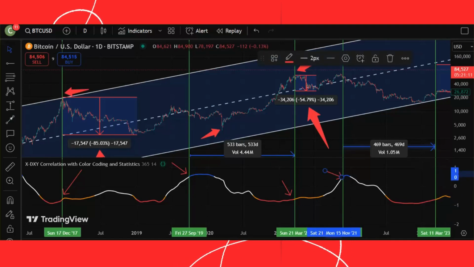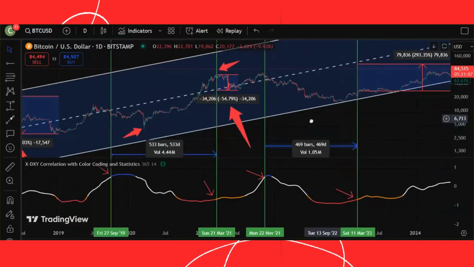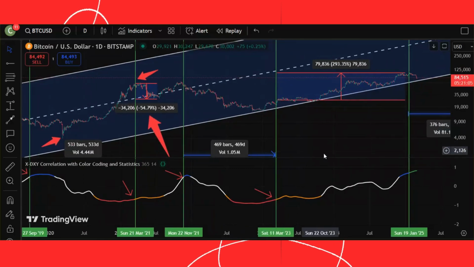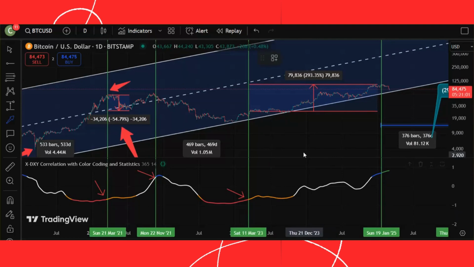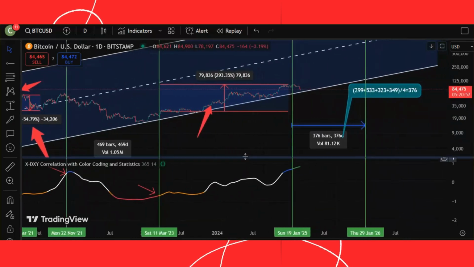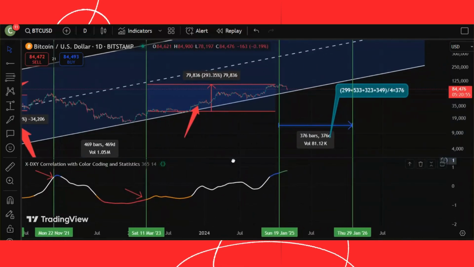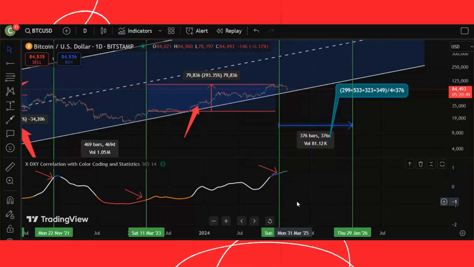The next cycle dates back to November 2021, starting with the blue color and ending with the red color. In this cycle, the trend is downward, so we expect an upward trend after the cycle ends in March 2023, which as we can see has happened, and the price has increased by 293%. Now let's get to the most sensitive part of our analysis in this video.